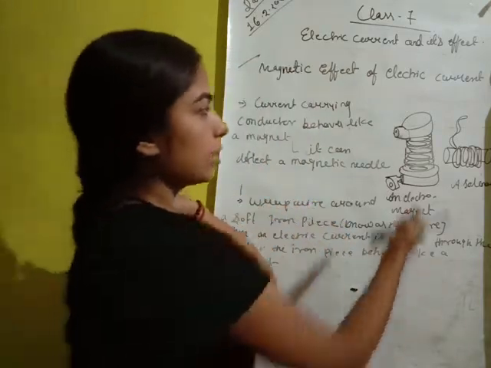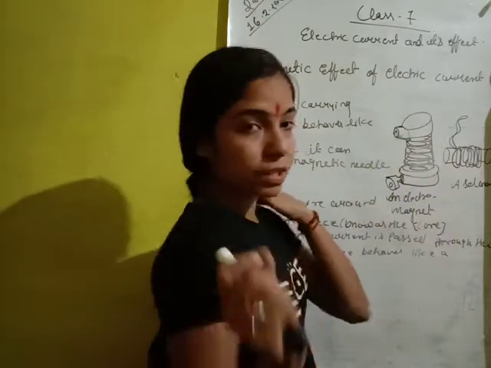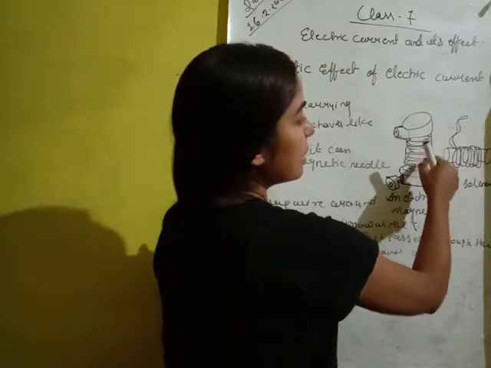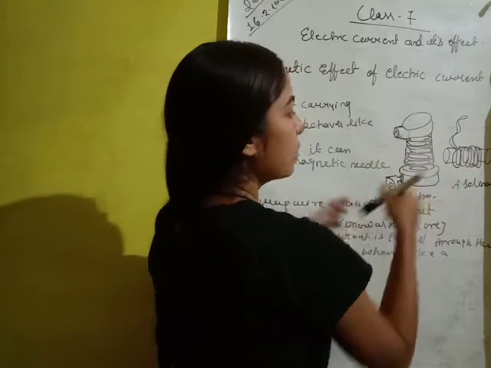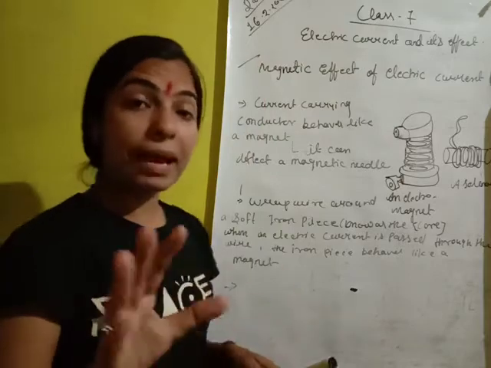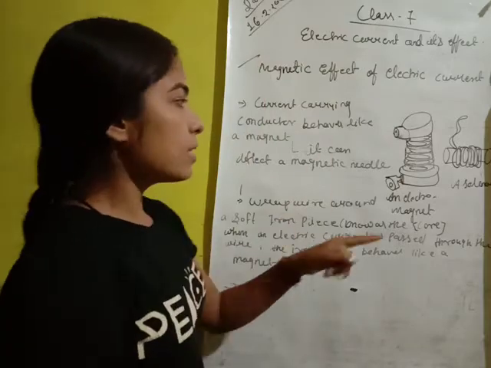Okay, so I have made the diagram here. This one is a soft iron. Generally you have to take a soft iron and wrap the wire around it. The wire conducts electricity, and then the iron inside it shows the magnetic effect.